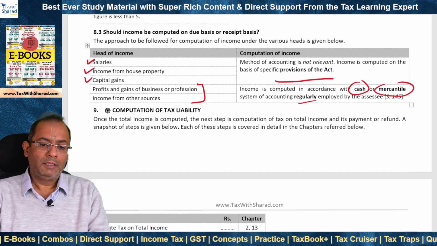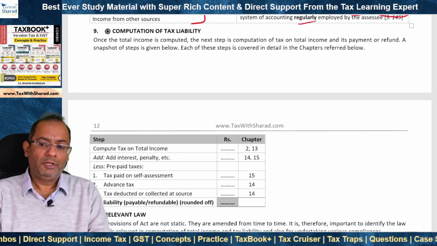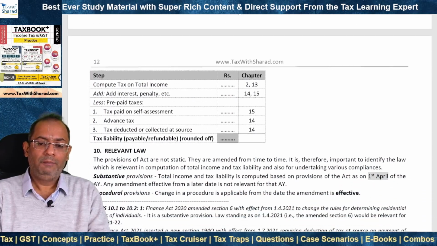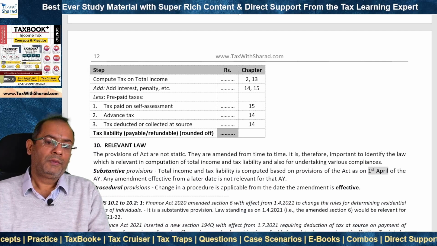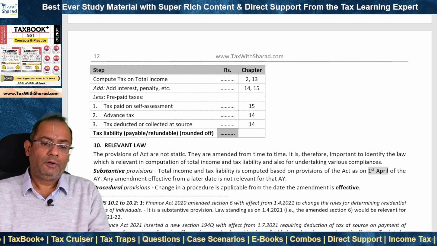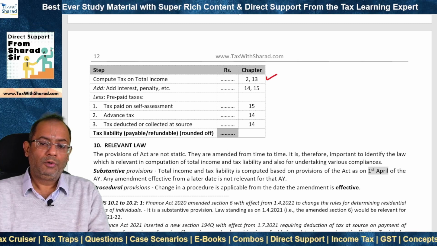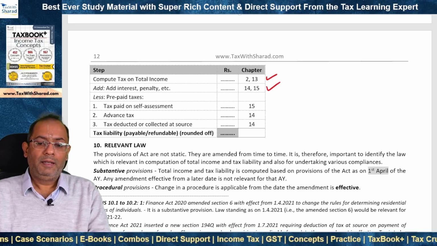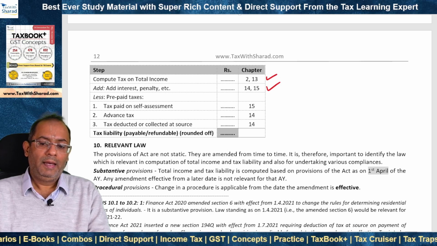Once the total income is determined, then we move to the computation of tax liability, after which we determine whether tax is finally payable or refundable. So how do we do that? First of all, we compute tax on the total income. Then we add interest and penalty if leviable under the Act.